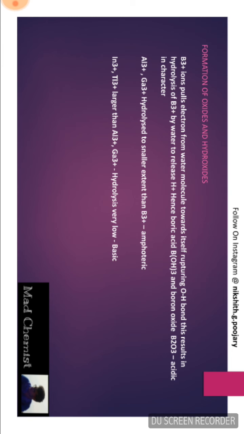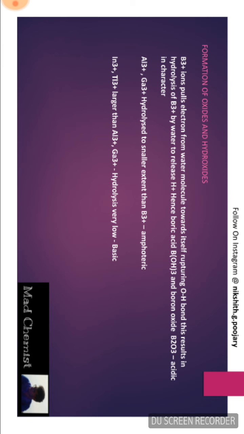And if you consider Al3+ and Ga3+ ions, these are relatively larger when compared to that of B3+ ion. Hence, they have a smaller ability to rupture the O-H bond. Thus, Al3+ and Ga3+ are hydrolyzed to a smaller extent when compared to that of B3+ ion. That is, oxides and hydroxides of Al3+ and Ga3+ are amphoteric.